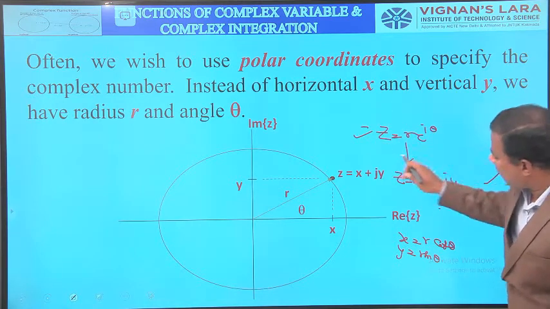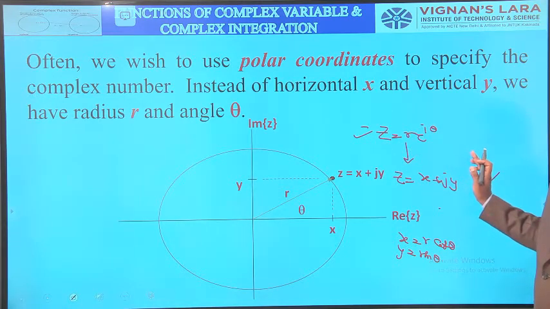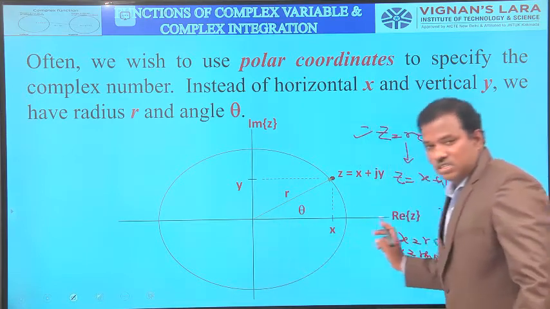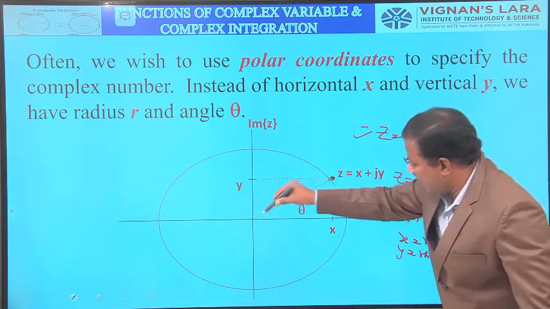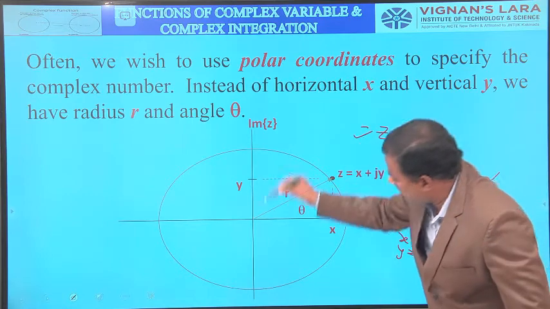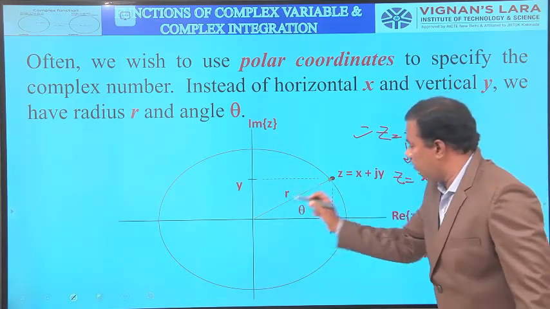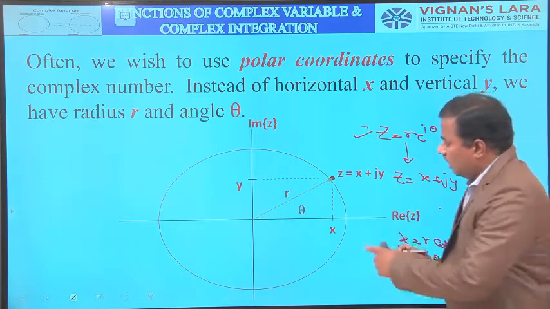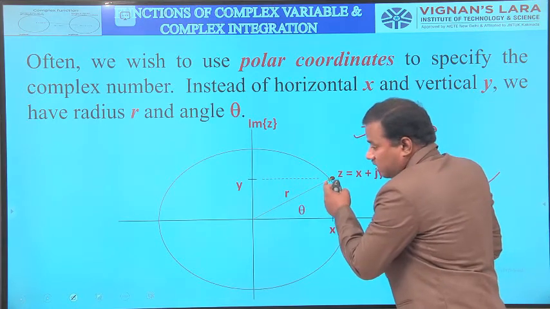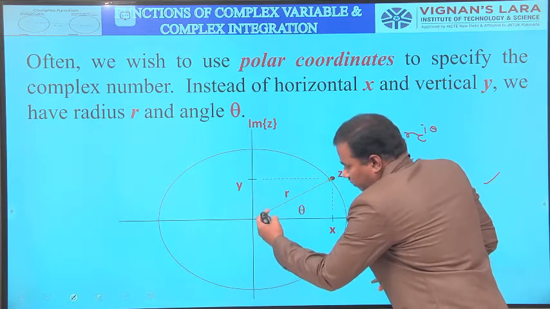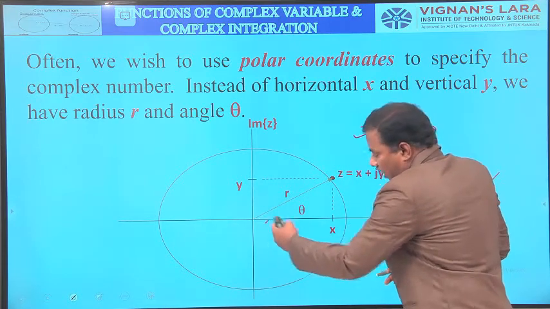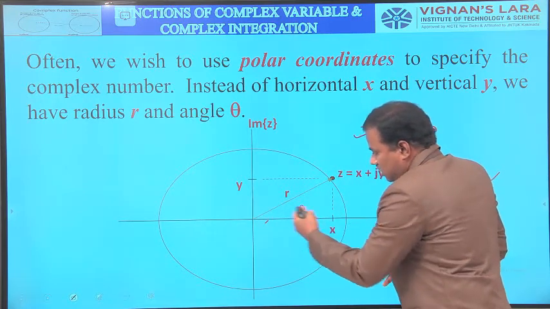And how to represent the complex number in polar coordinates? Here, take R along the real axis and theta from the horizontal axis, and plot the point z equal to x plus jy. This line represents the radius, and theta is the angle between the horizontal axis and the radius.